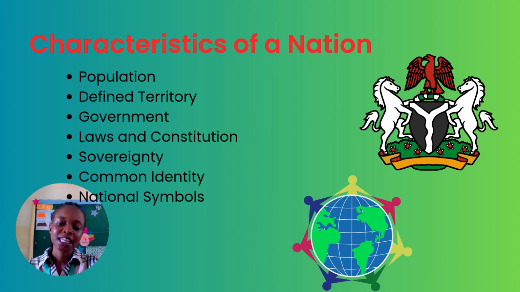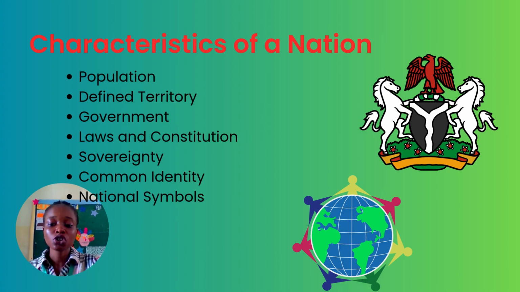A nation. The next on the list is laws and constitution. When we talk about laws and constitution, there are rules that guide the people. Like Nigeria is a nation and Nigeria has its own constitution where various laws are stated. Rules that you should not kill, you should not steal, and rules that even guide the election of people into government offices.